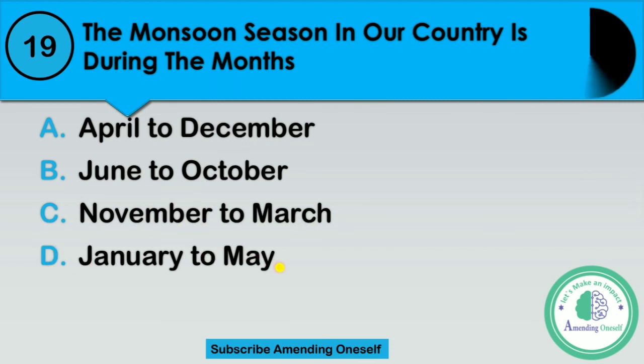I repeat the options. Option A, April to December. Option B, June to October. Option C, November to March. Or option D, January to May. Very simple question, but think before giving the answer. Think twice.